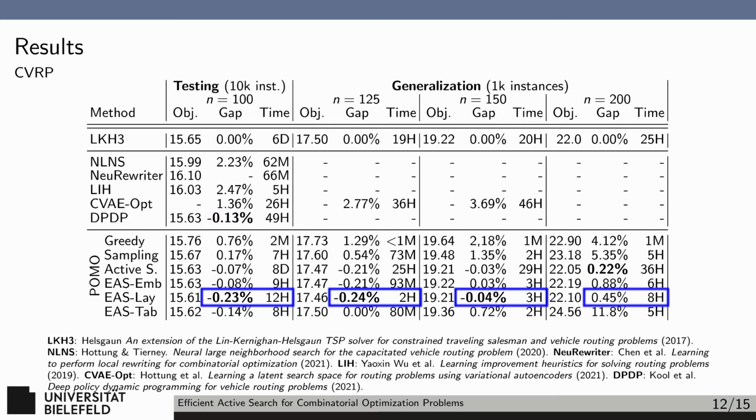In terms of generalization, we see similar performance to the TSP. Without EAS, the performance of POMO rapidly declines as the problems become larger. But with EAS, we only observe a minor reduction in solution quality.